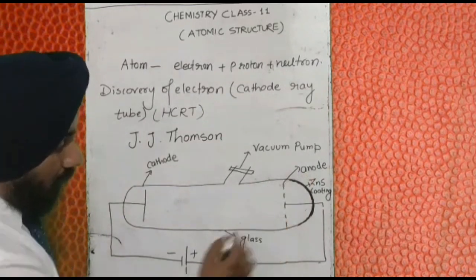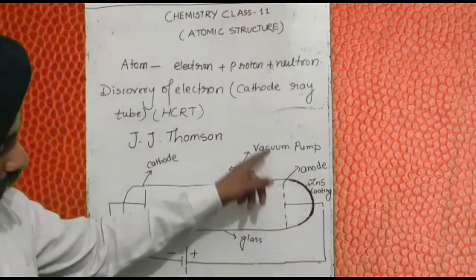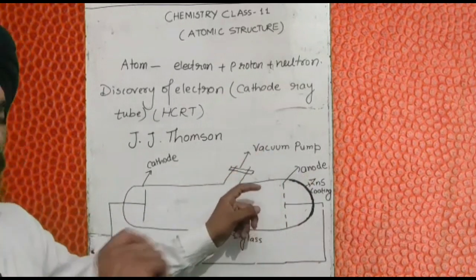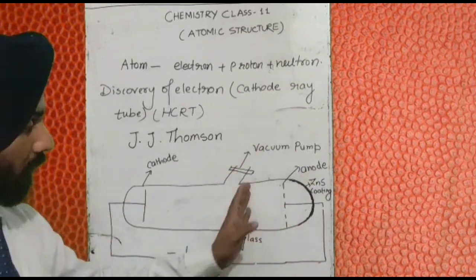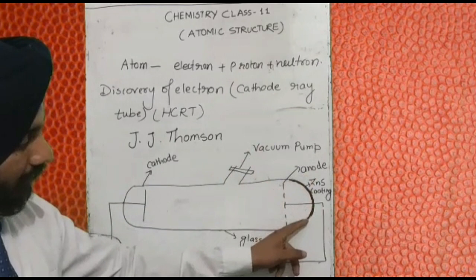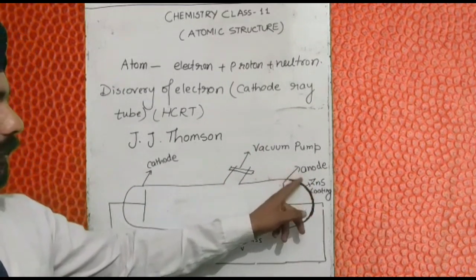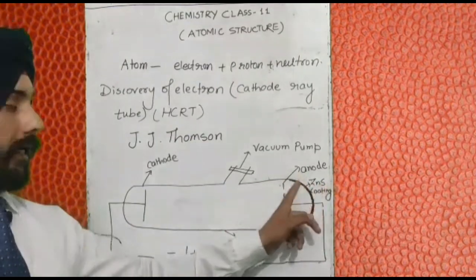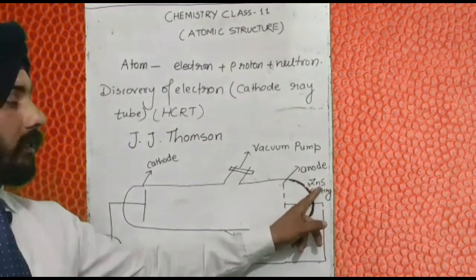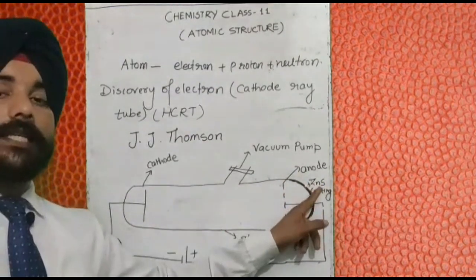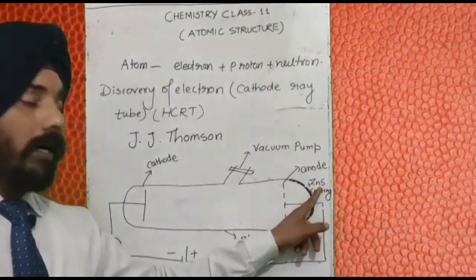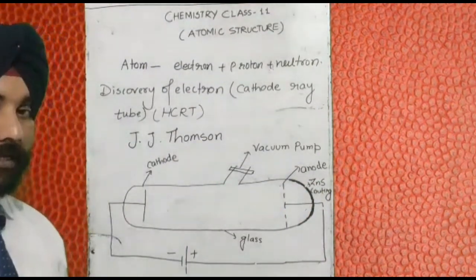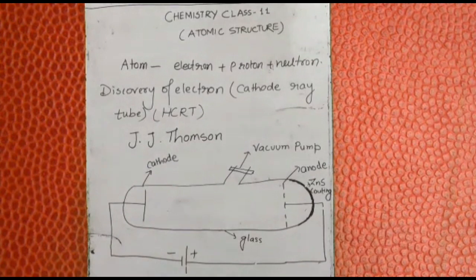The anode is made up of a plate having some holes in it, and behind this anode plate the glass tube is coated with zinc sulfide. Actually it is a fluorescent or phosphorescent material. I'll tell you its function afterward.